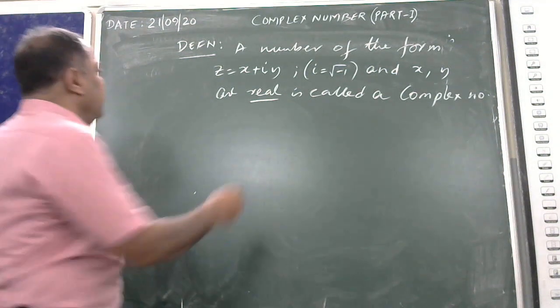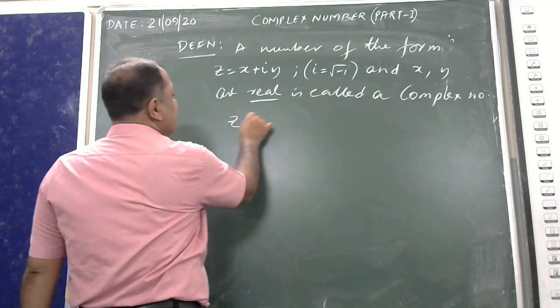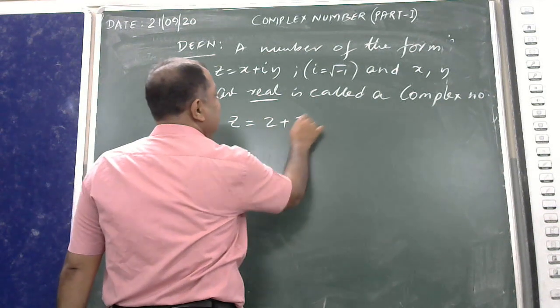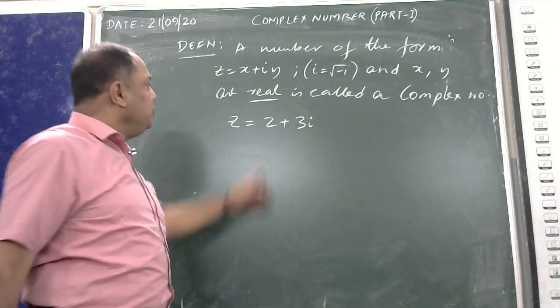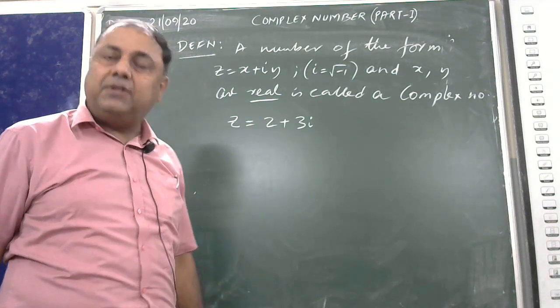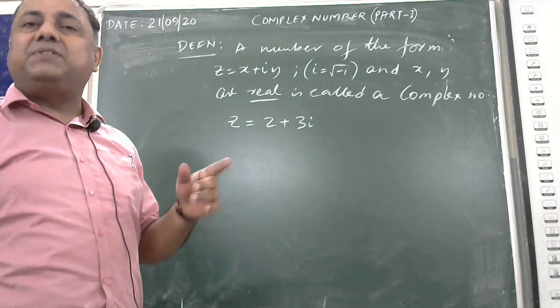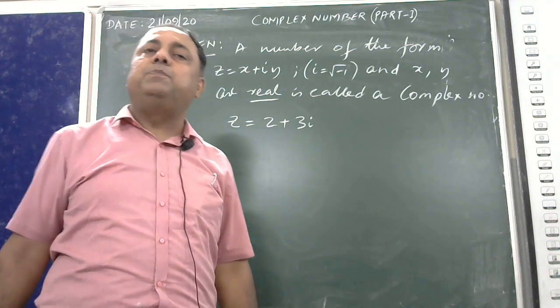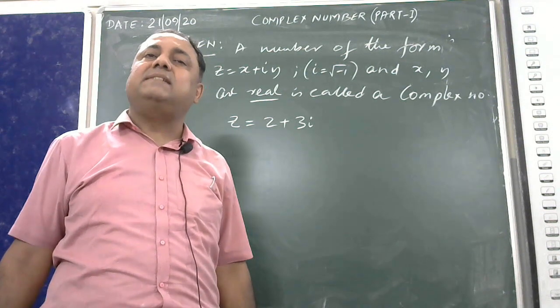So, for example, if I say Z is equal to 2 plus 3i, yes sir, 2 is a real number, 3 is a real number, so 2 plus 3i is a complex number.